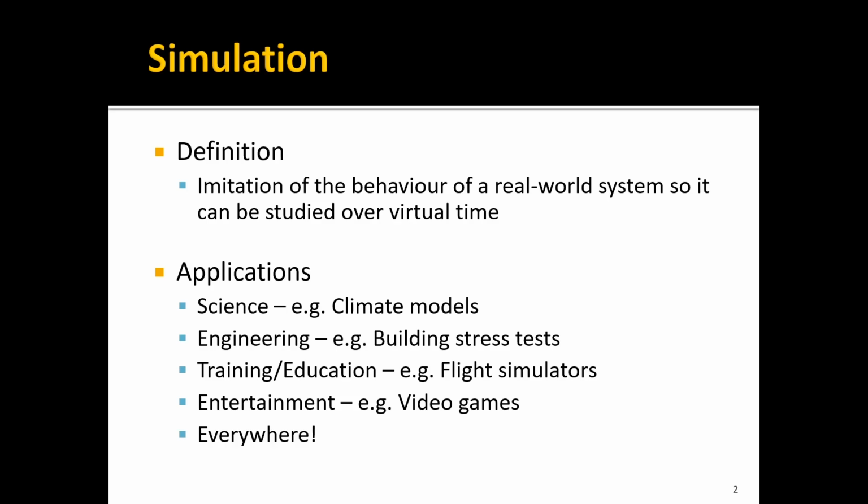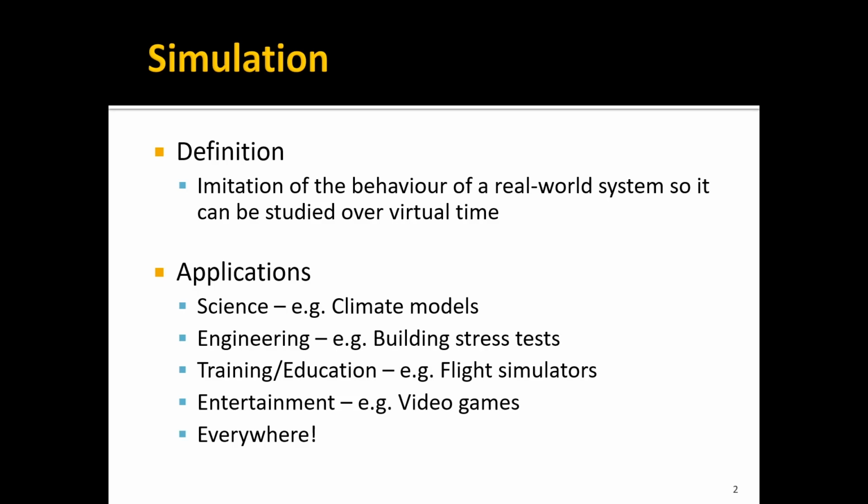We can simulate things that are a little bit more valuable, like flight simulators, which can be used for training. So you could train pilots without ever having to put them in the air, for example. We could also use them for engineering, like testing bridge or building behaviors under certain stress conditions. We can also do civil engineering, like simulating traffic models, or business models where we're trying to estimate stock prices, or even emulation, simulating, for example, a Mac operating system on a Windows environment. These are all examples of applications of simulation. So it's, again, an application where CS reaches pretty much every other field out there.